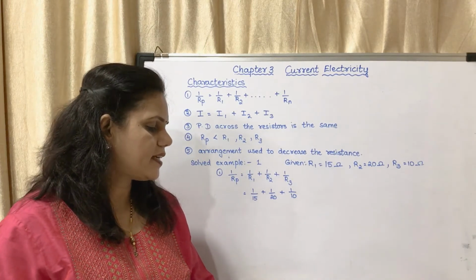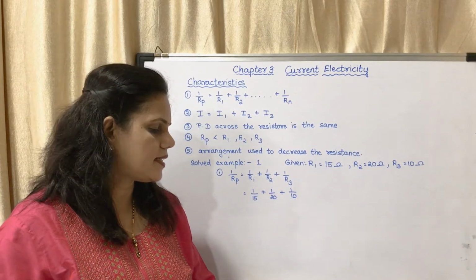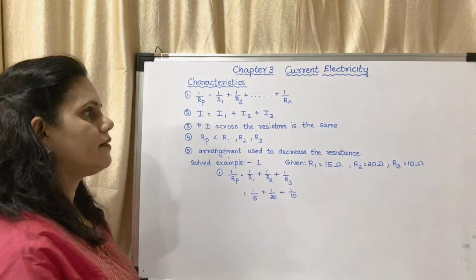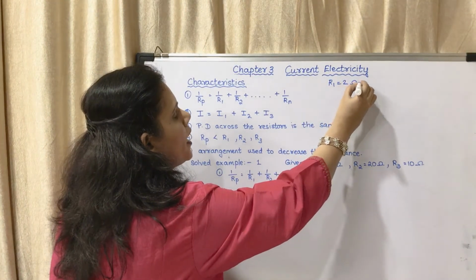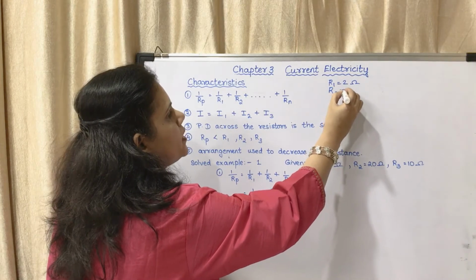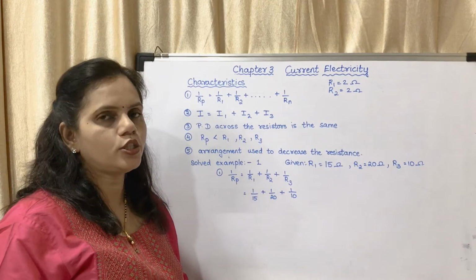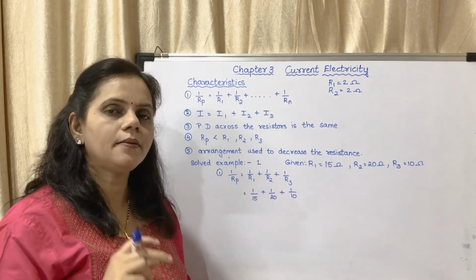Next, the effective resistance of resistors connected in parallel is less than the least resistance of the individual resistors. I will give you an example. Let R1 be 2 ohm and R2 also be 2 ohm. So there are two resistors of 2 ohm each which are connected in parallel.